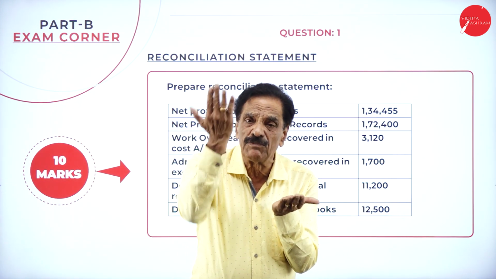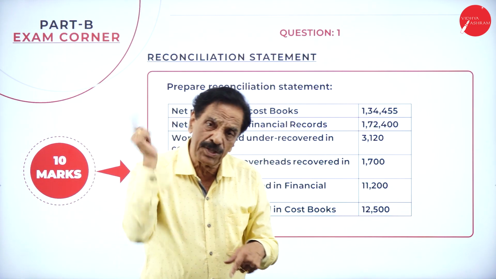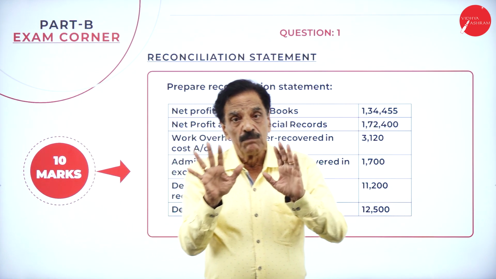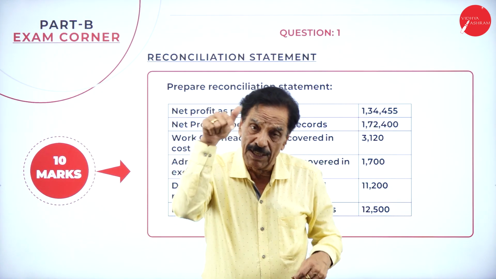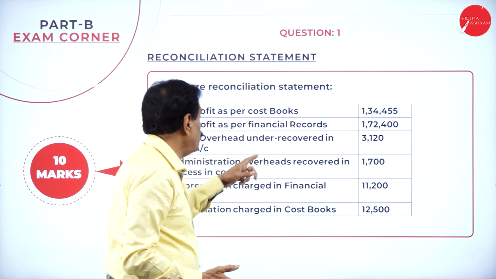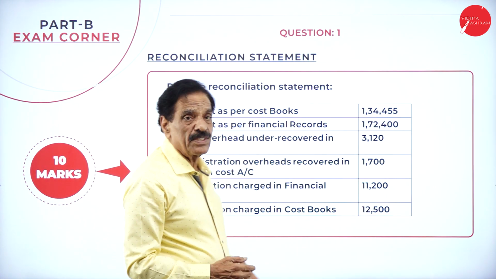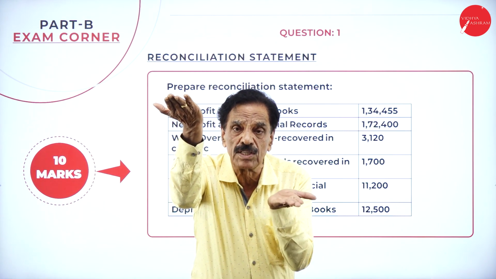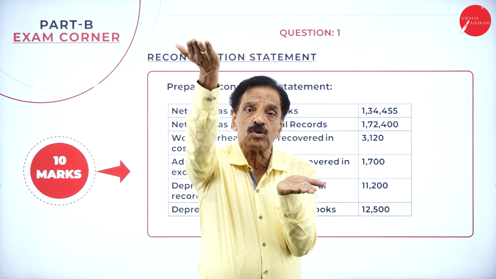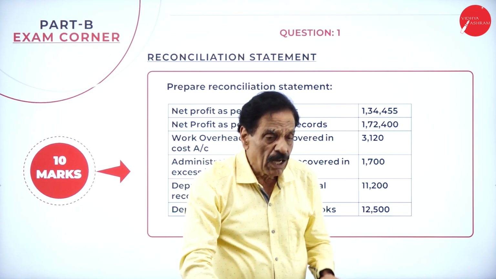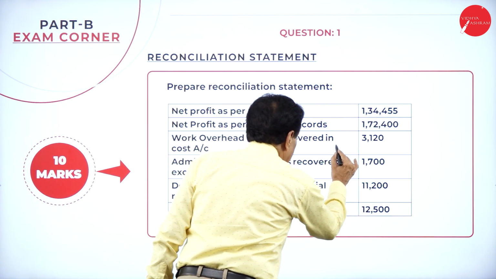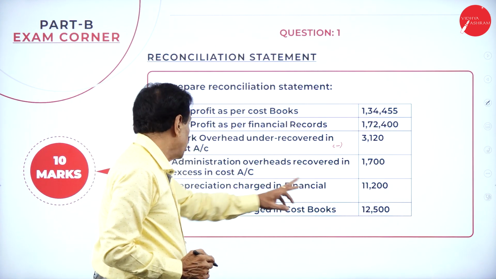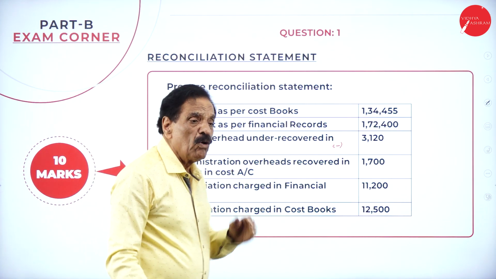So to make them equal, what will be raised here? Low charge, more profit; more charge, less profit. What's the formula? More charge, less profit; less charge, more profit. Who charges less? The cost book charges less. What will happen to the cost book? The cost book has more profit, the financial book less. Which is the base? The cost book. To make equal, it should be deducted. How much? 3,120.